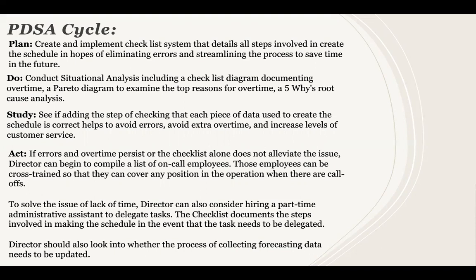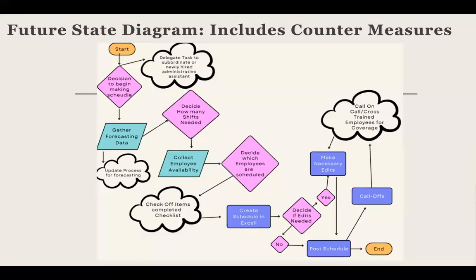And then lastly, like I said before as well, just making sure that the process we have for actually collecting our forecasting data, check to see if that needs updating, because if we're consistently seeing errors with the forecasting data, then that might actually be where we're seeing the issue. So this brings us to my future state diagram.